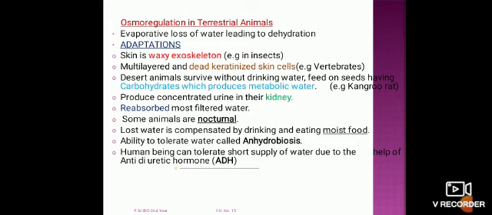In the case of insects, the skin is a waxy exoskeleton. The outermost covering of the skeleton is known as exoskeleton. It is made up of a chemical known as wax, which prevents loss of water from the skin in the case of animals present in severe drastic conditions where availability of water is very less.